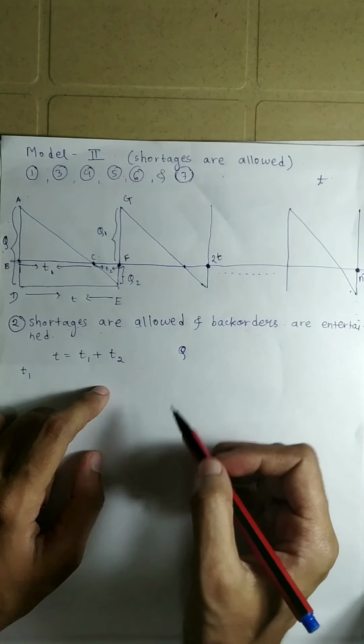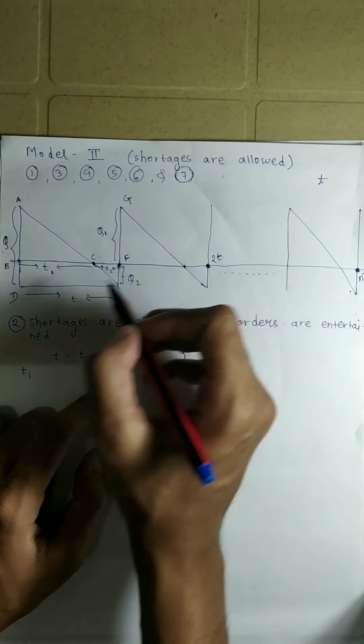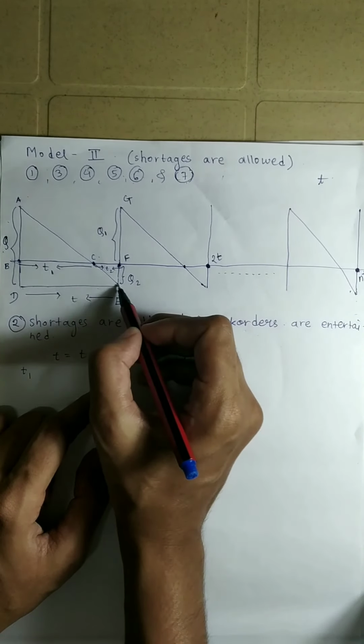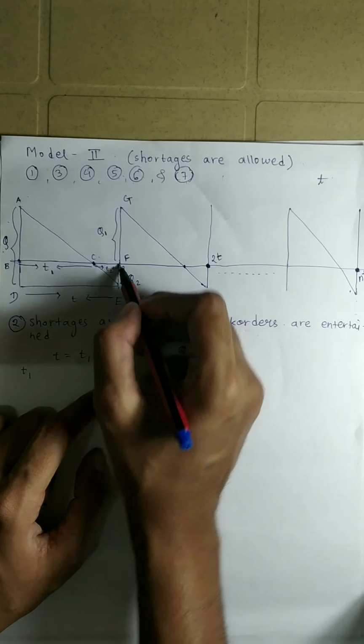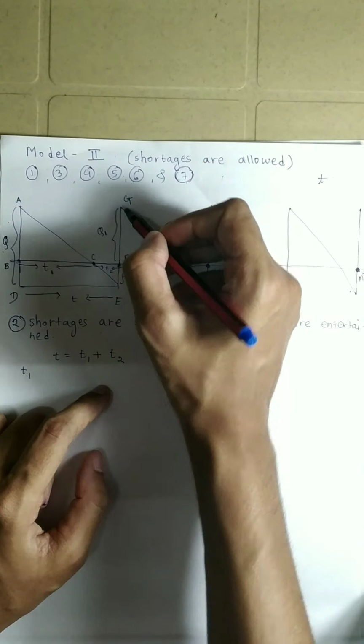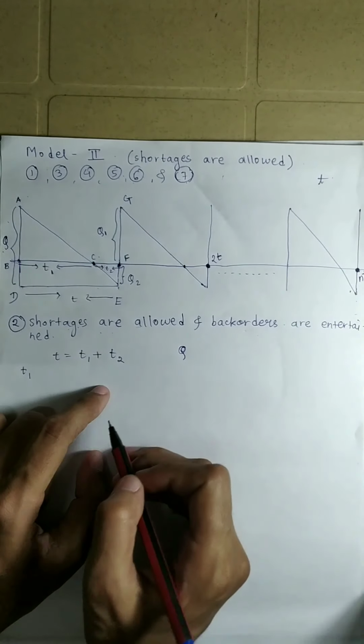Immediately you can see that Q2 amount is used to satisfy the back orders, and the remaining Q1 amount is put in the inventory.